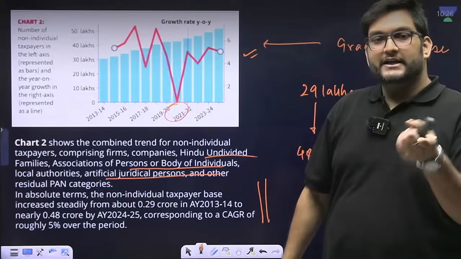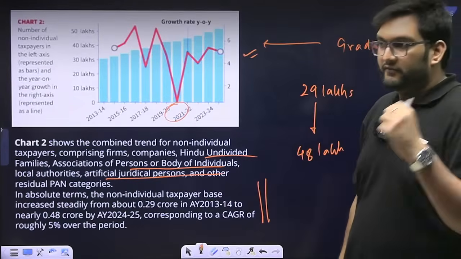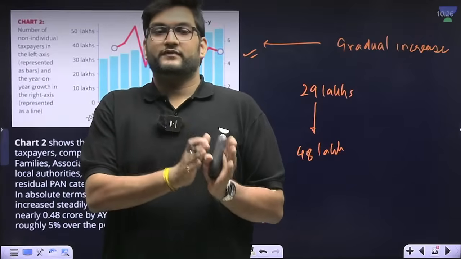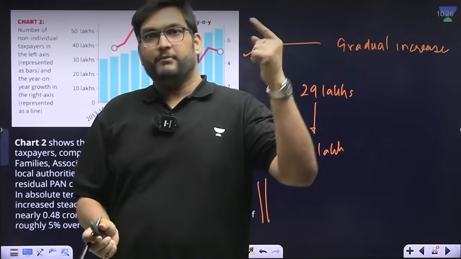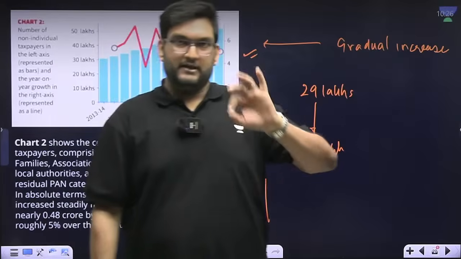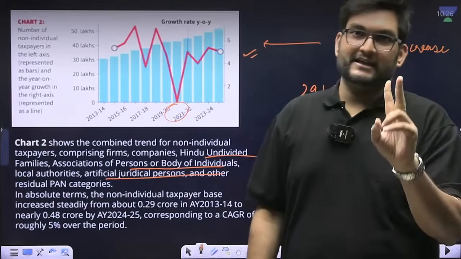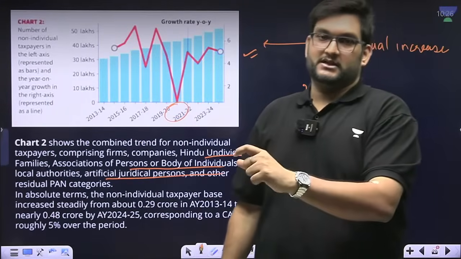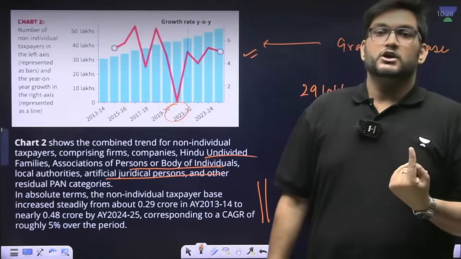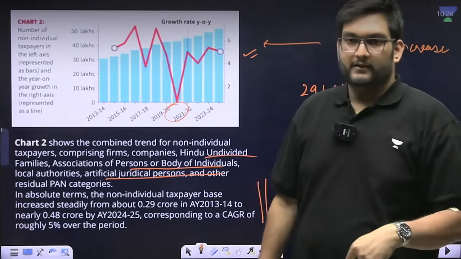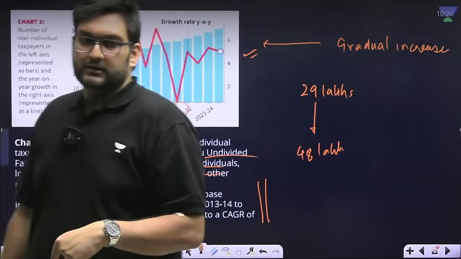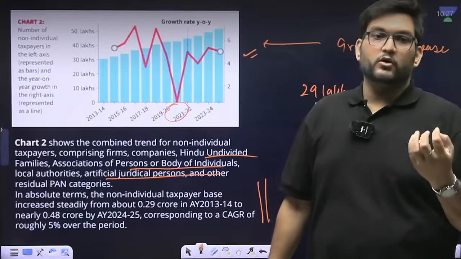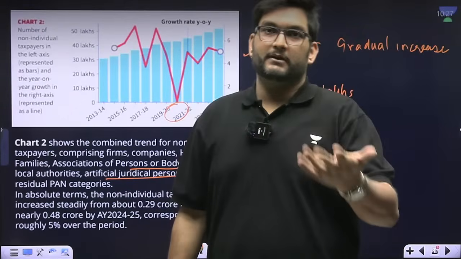But what the data points out is, with increasing taxpayers, the cost of tax collection should go up or down. If I have twice the number of taxpayers, my cost of tax collection vis-a-vis the income tax department should go up or down. Come on. It should go up because my number of taxpayers has doubled.